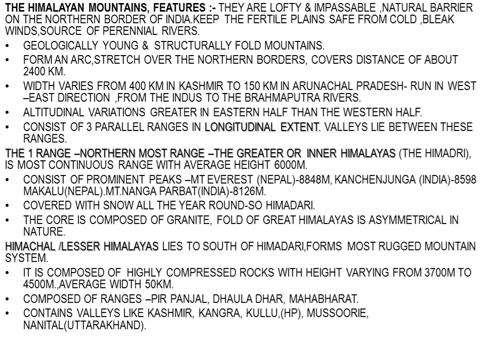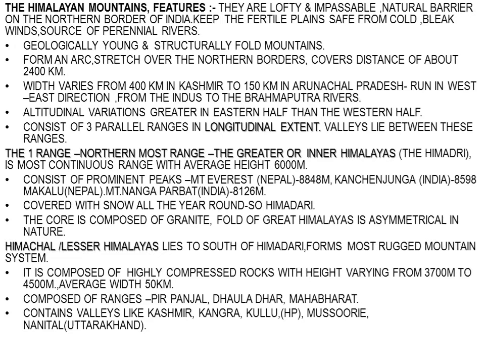Now the physical features of the Himalayan mountains. First of all, the Himalayan mountains are geologically young and structurally fold mountains. They look folded, and that is why there are layers, because of the folds that formed.